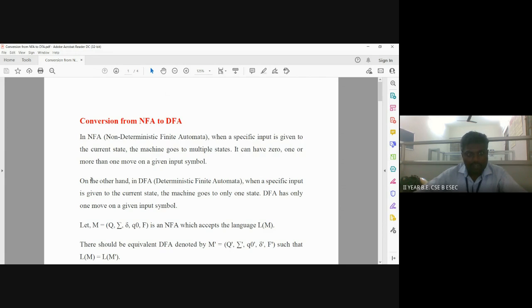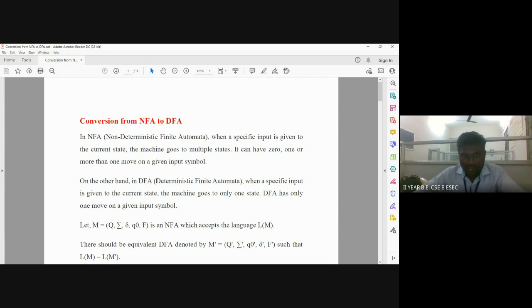And then come to DFA. DFA means deterministic finite automata. When a specific input is given to the current state, for example a particular state reads some input, which may be A or B or 0 or 1, the machine goes to only one state in DFA.